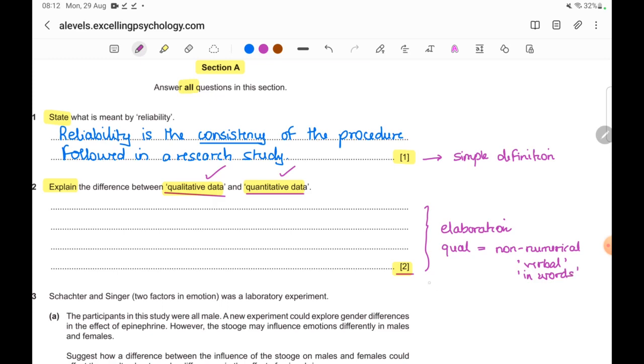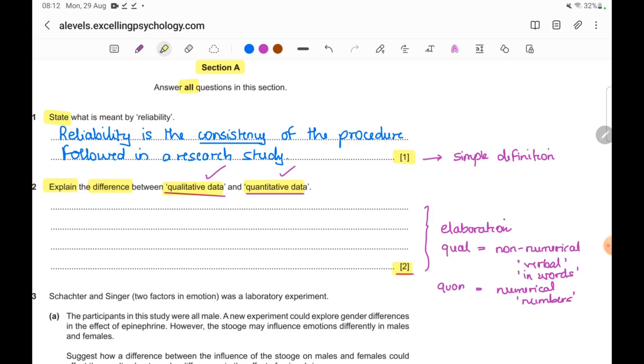Okay, what about quantitative data? It is numerical. So when we have measured something in terms of numbers, the data we have collected for our study is in terms of numbers, we call that type of data qualitative. Now what they have asked us is the difference between the two.